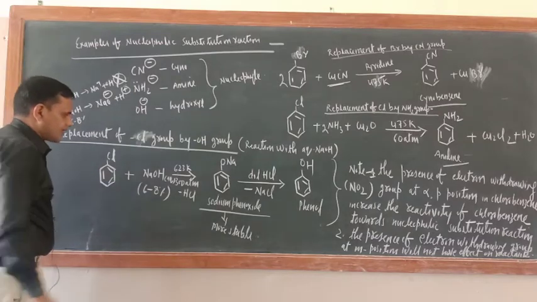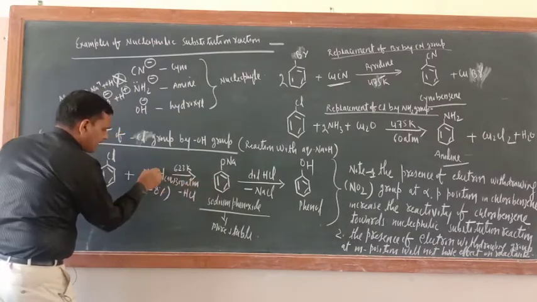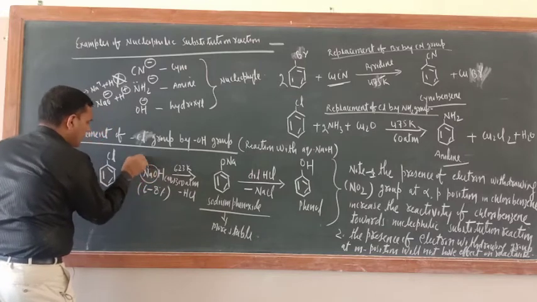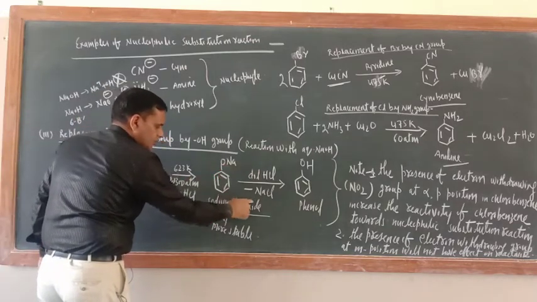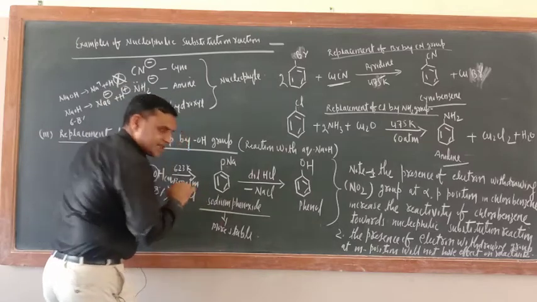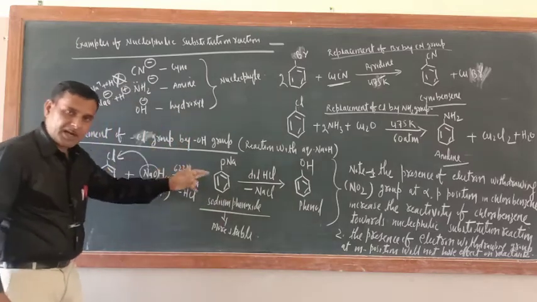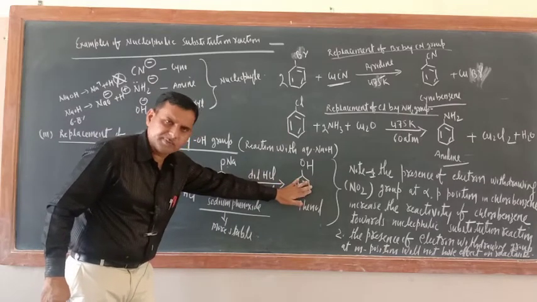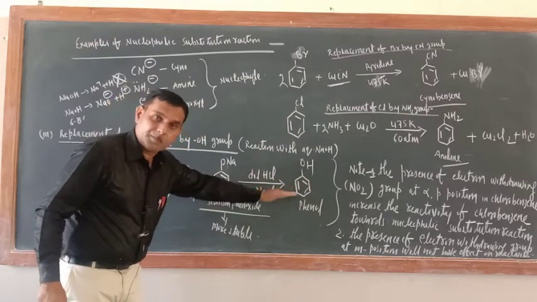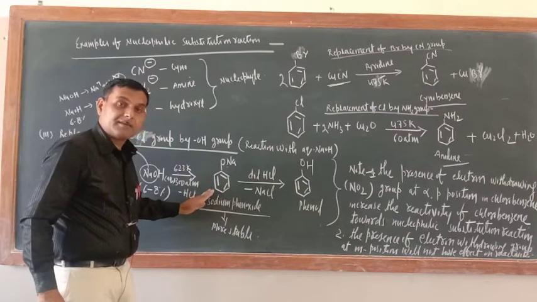So just see, in the next step this NaO will go here. So ONa is there, sodium phenoxide. Actually the final product is phenol only, but before phenol, this will be formed.